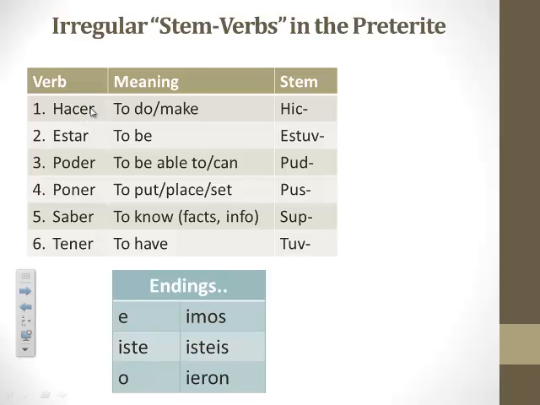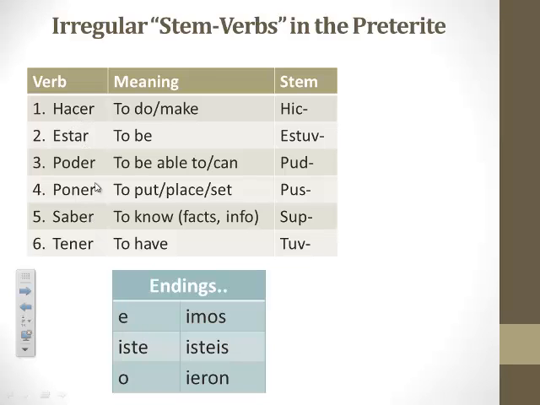You instead drop the ER and change the stem, okay, which is HAC. That stem will change to HIC because it is irregular, okay? From there, you take that irregular stem and use these endings to conjugate hacer in the preterite tense.